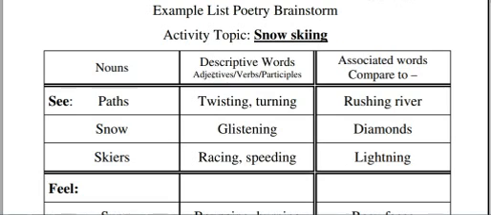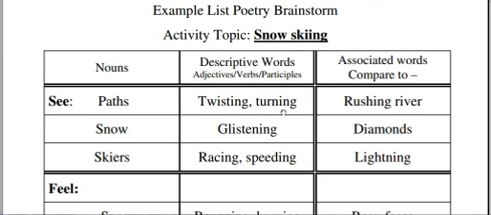Then descriptive words. This is where you can write down adjectives, describing words, verbs, action words of things that they might be doing, or participles, ing words. She has a lot of participles in here. The thing is, participles can either be adjectives or they can be verbs. They can also be other parts of speech, but right now we're not concerned with that. But participles could count as one or both of these, or basically either.